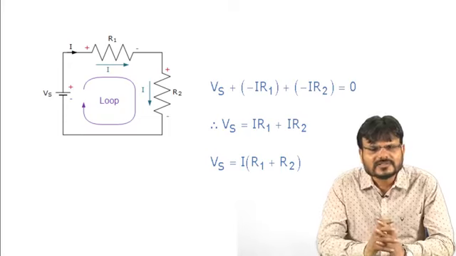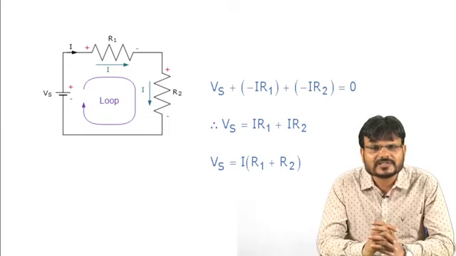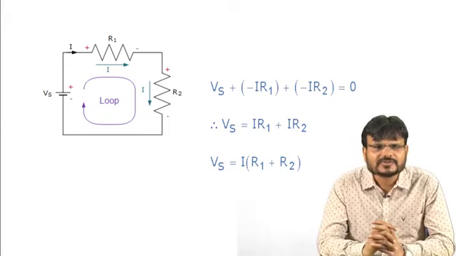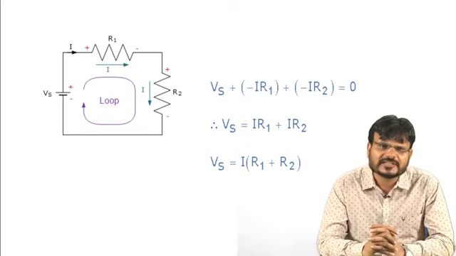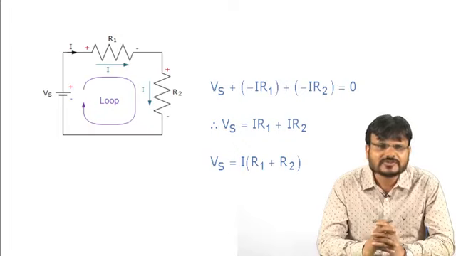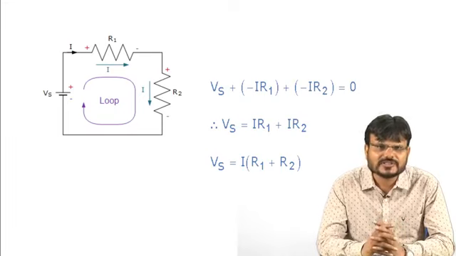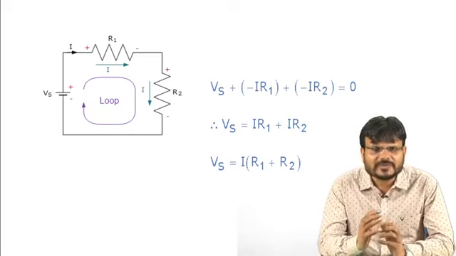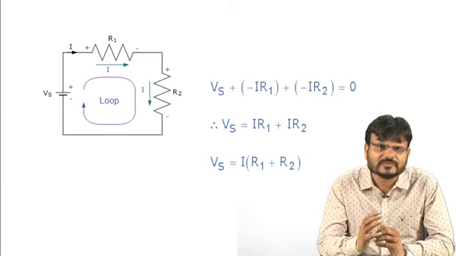Here I am taking one example to make you understand how you can apply KVL. There is one voltage source which is denoted as Vs. There are two resistive elements, R1 and R2, connected in series with the voltage source. Here we are assuming that one loop current is flowing, that current can be denoted as I. This loop current is also a branch current, because there is only one loop here. So minus to plus you can treat as a positive voltage. So minus to plus is a plus, that is Vs.